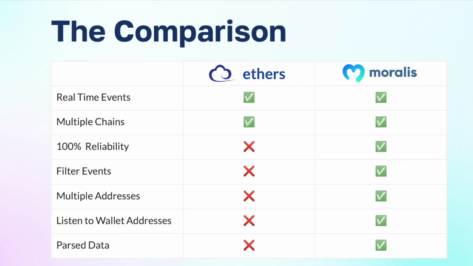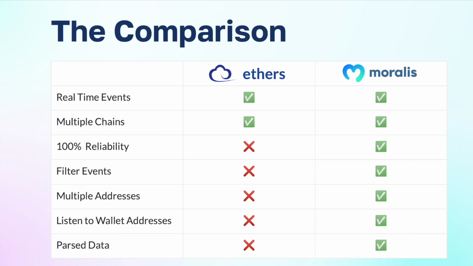There's a lot of events that happen on the blockchain you might not be interested in. For example, if you're listening to a stablecoin being transferred, you might only be interested in the stablecoins that have a value of over $100,000, and all the smaller transfers you're not interested in. With Moralis streams, you can do this. You can also listen to multiple addresses.